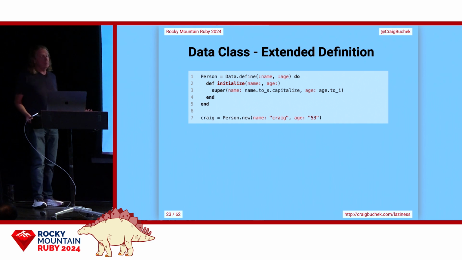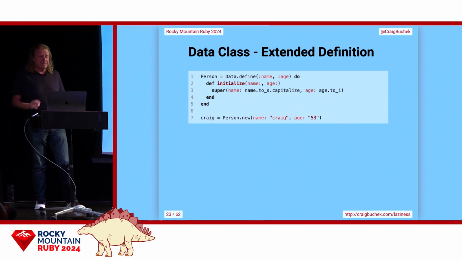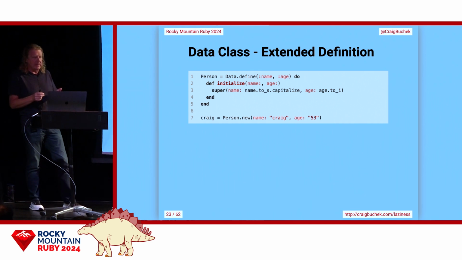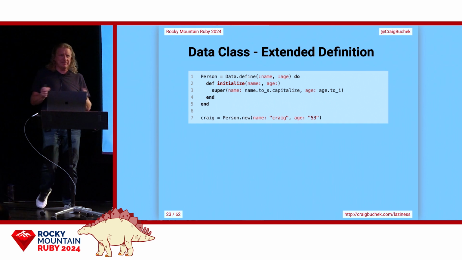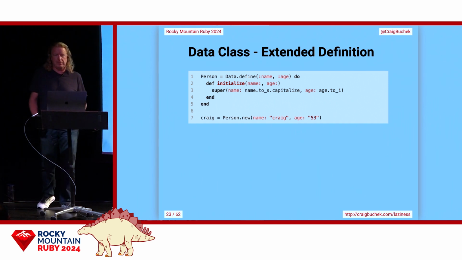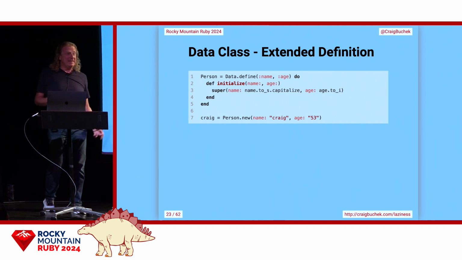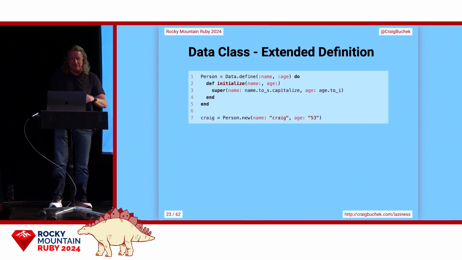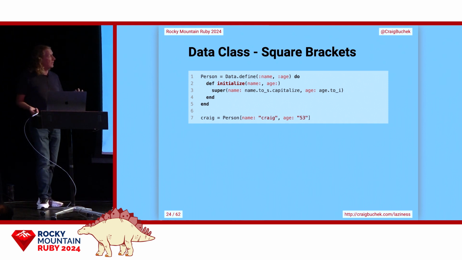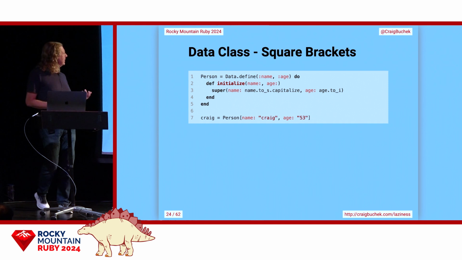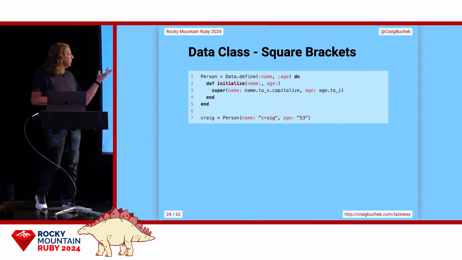Or we can pass a block to Data.define and add and override methods. There's a minor downside to this that Person is not defined until you're outside of that do. But hardly anybody uses it. Usually we would use self instead of Person there. The bigger downside is forgetting that do. Unless you're in an Elixir program where you're used to forgetting the do's and adding the do's and figuring it out. So Data class also allows us to use square brackets instead of new. I find this is maybe an upside because value objects are visibly distinct from mutable objects in this case.